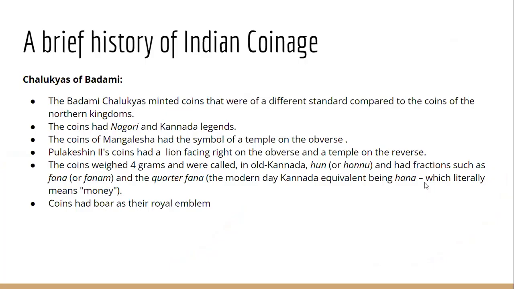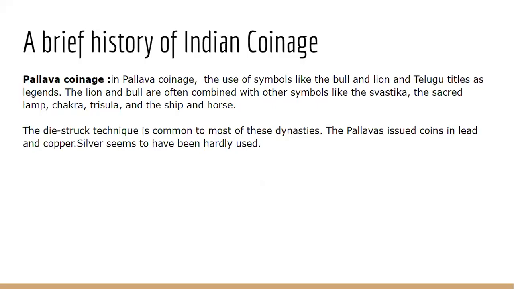Okay, so Chalukyas of Badami, the famous king is Pulakeshin II. In history, you will be studying about him. And remember, the language used is the Kannada language. Why? Because the core area of this dynasty was the Karnataka area, or Kannada area. And the script used is the Nagari or the Devanagari script. And remember the terms used for coins: Hun, Honnu, or Fanam. Okay, so Fanam, remember it.